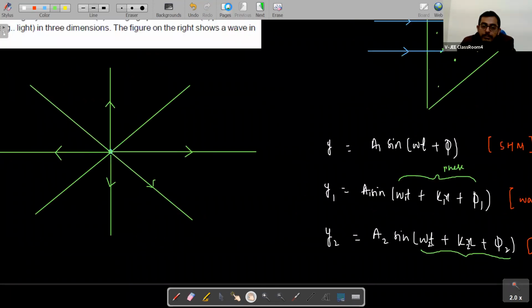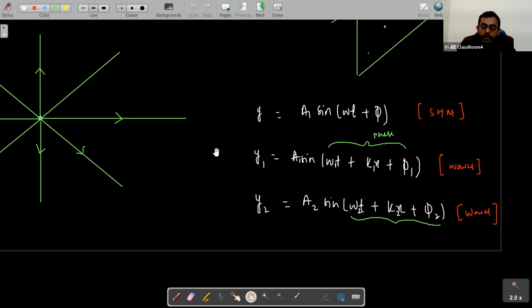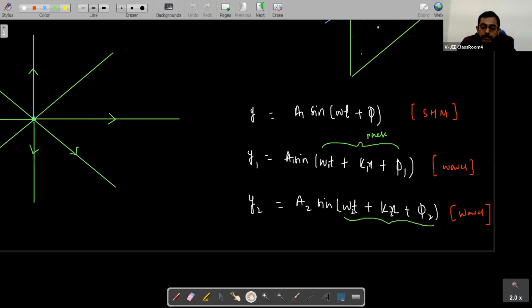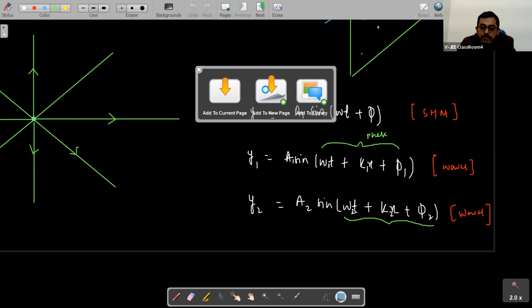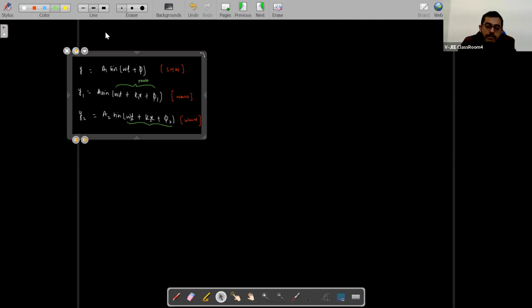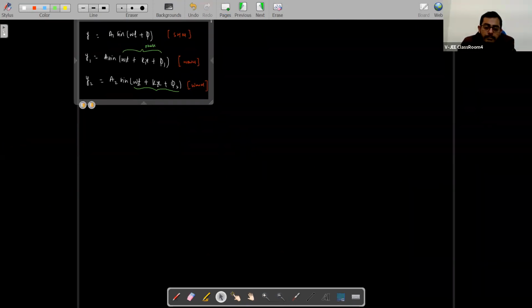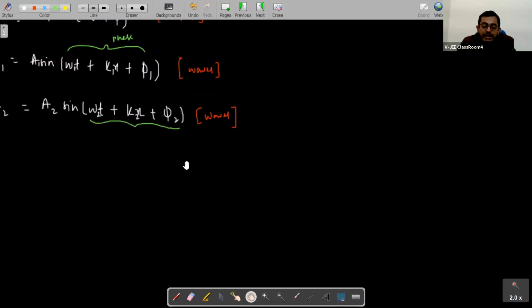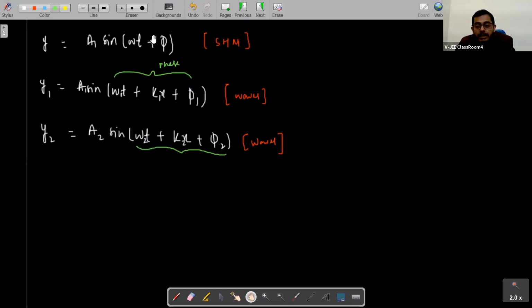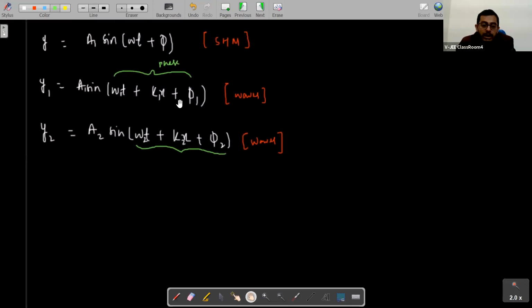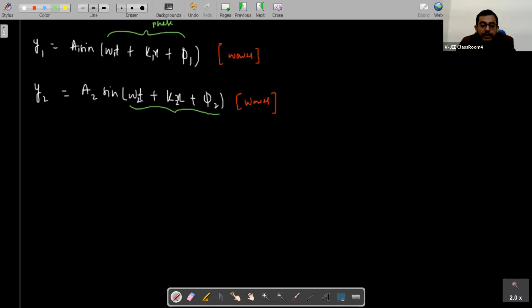Let us move to the next page with these equations. So you see, students, these two are equations of waves, and this is an equation of simple harmonic motion.